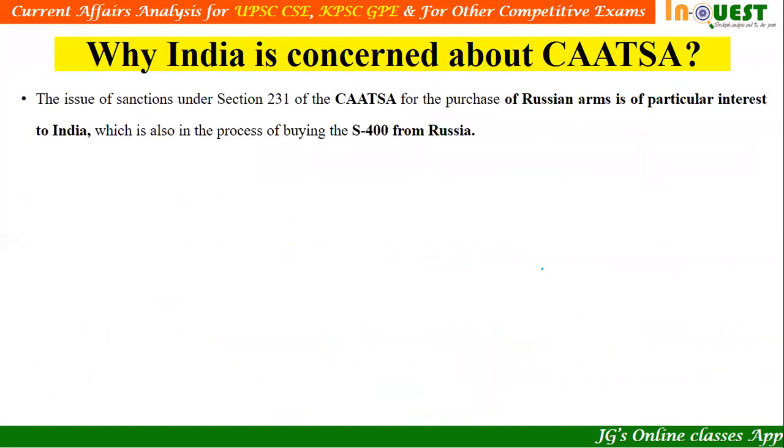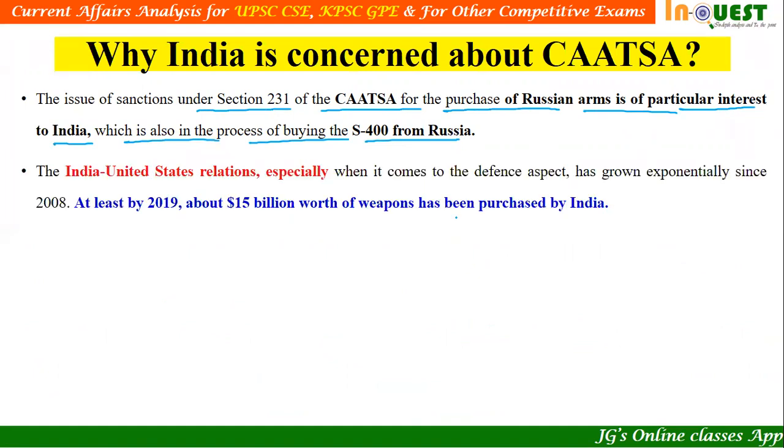Now, why is India concerned about CAATSA? The issue of sanctions under Section 231 of CAATSA for the purchase of Russian arms is of particular interest to India, which is also in the process of buying the S-400 from Russia. So this is the reason why we are concerned about CAATSA.